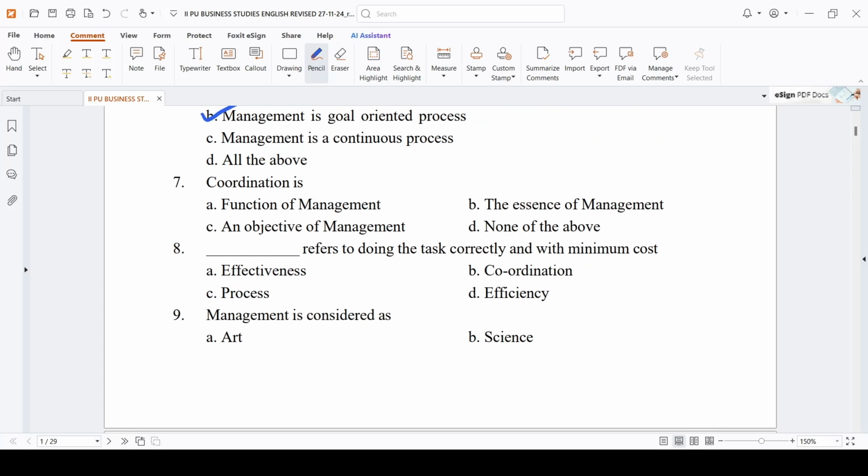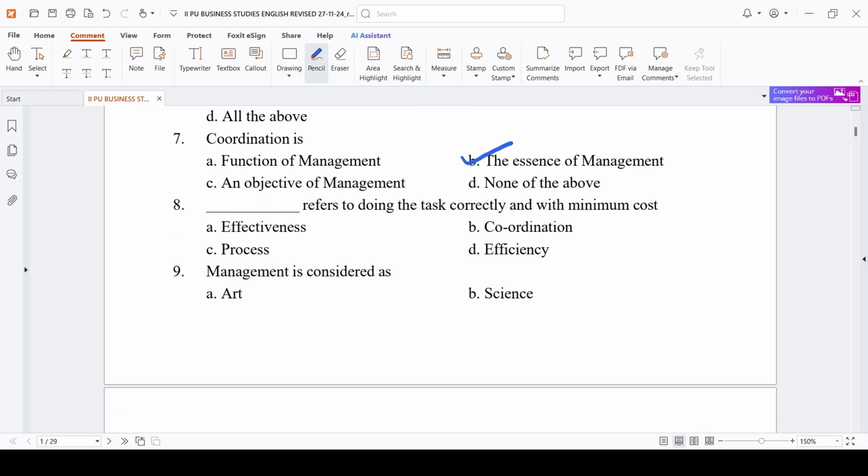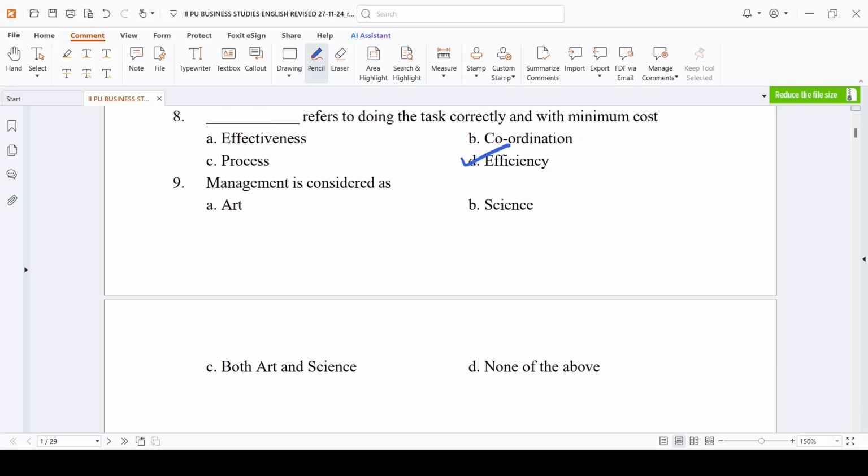Coordination is dash. It is a function of management, an objective of management, essence of management, none of the above. Yes, we all know that coordination is the essence of management. Dash refers to doing the task correctly with the minimum cost. Yes, you have to complete the task, but one condition is that you have to do the task correctly, but with a minimum cost. So what do you mean by that? It is nothing but efficiency. Management is considered as both art and science. We all know that management is considered as both art and science.